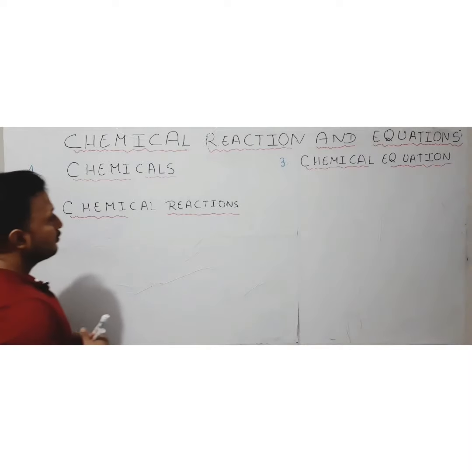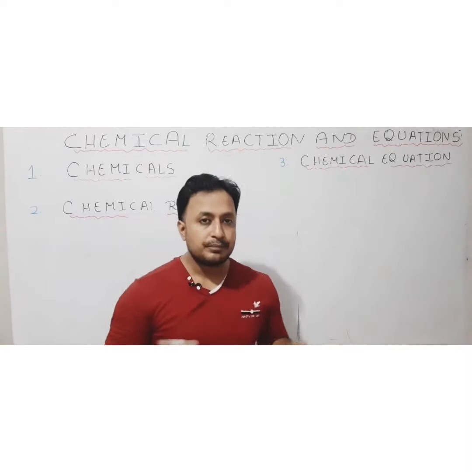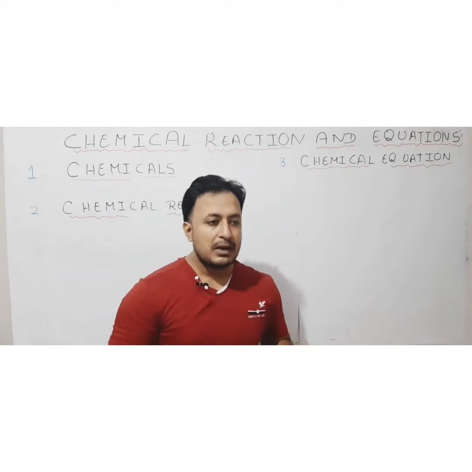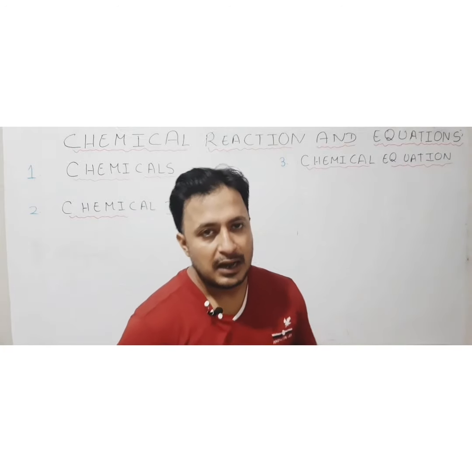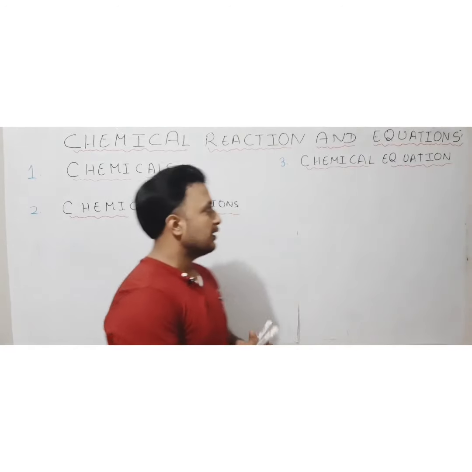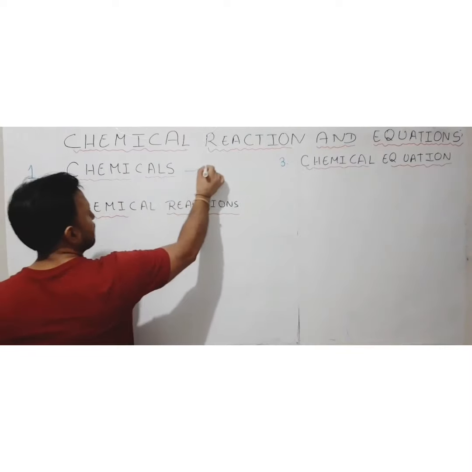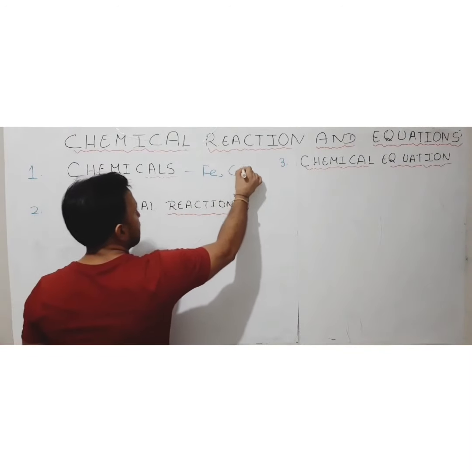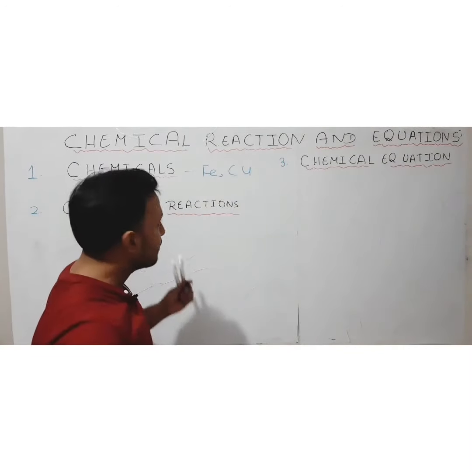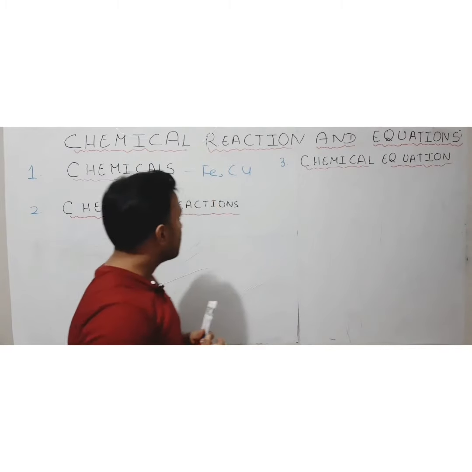Now when we say chemicals, what may be the chemicals? Chemicals may be of different types. Elements can be chemicals, like if we say iron, copper, all these are examples of elements, so they can be chemicals.